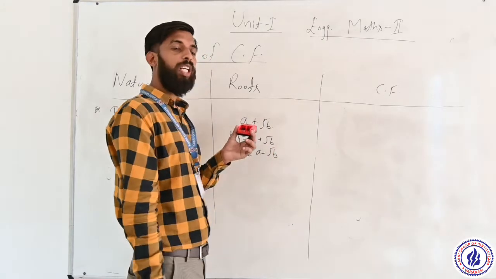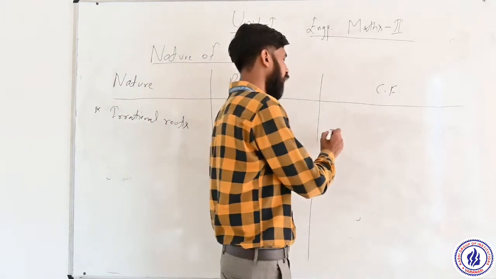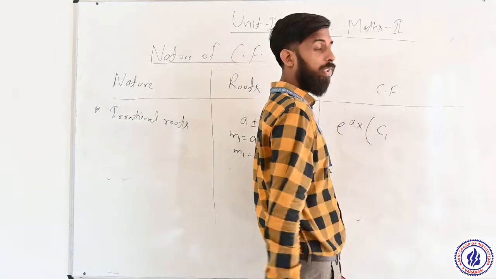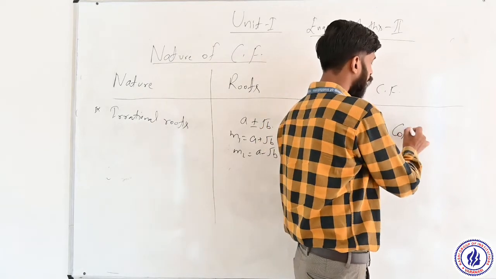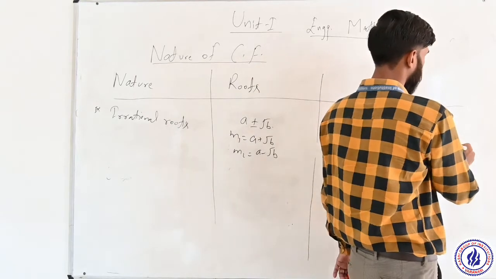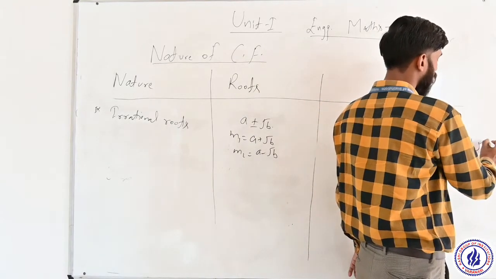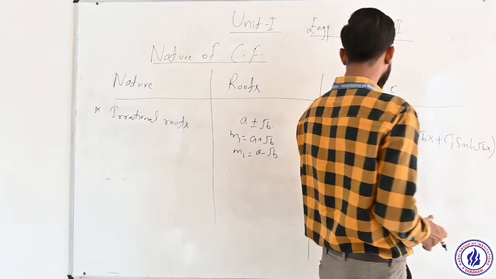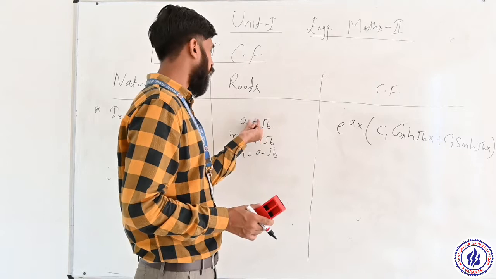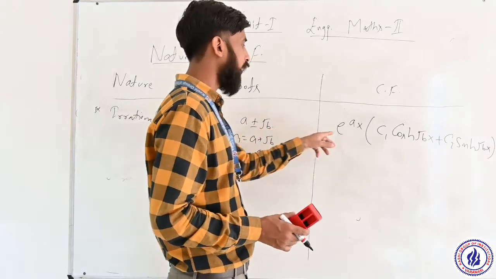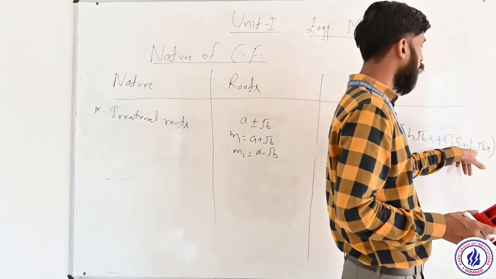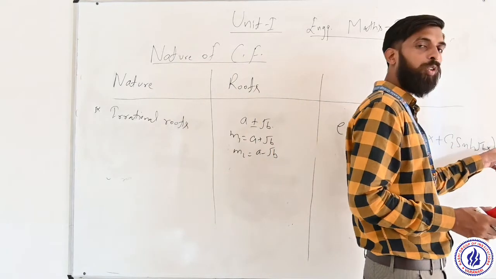Then for irrational roots, the CF can be written as e to the power ax, c1 cos hyperbolic under root bx plus c2 sin hyperbolic under root bx.